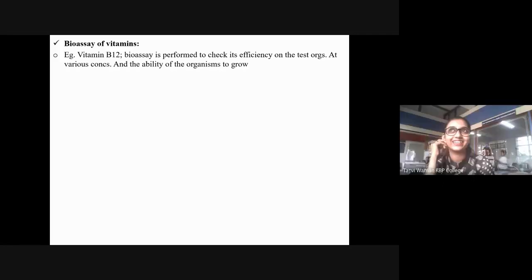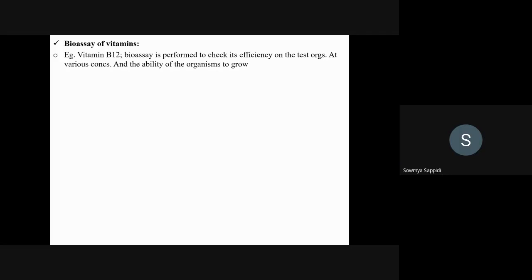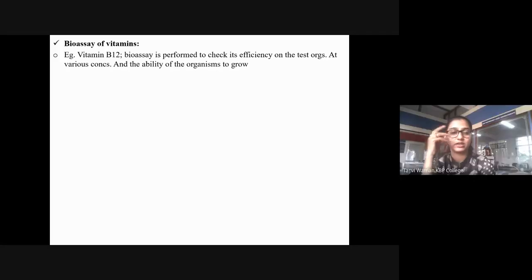The organism which will use vitamin B12 for their growth, and they cannot synthesize it by themselves. Right, correct. That is the exact point that I was looking for. So we're going to use test organisms which cannot synthesize vitamin B12 by themselves, and they will require vitamin B12 to grow. So what are we going to see?